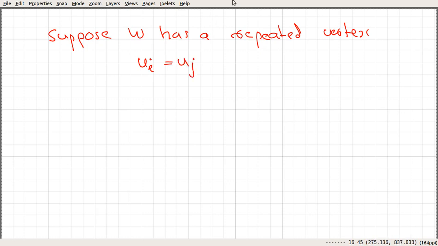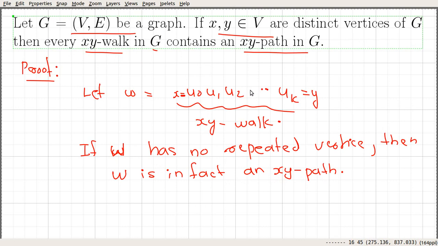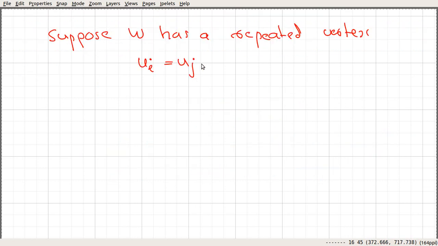So somewhere here we have this ui, then after that we have uj, followed by this t, and ui is equal to uj. Without loss of generality, assume that i is strictly less than j. So in that sequence, ui appears first and uj appears later.